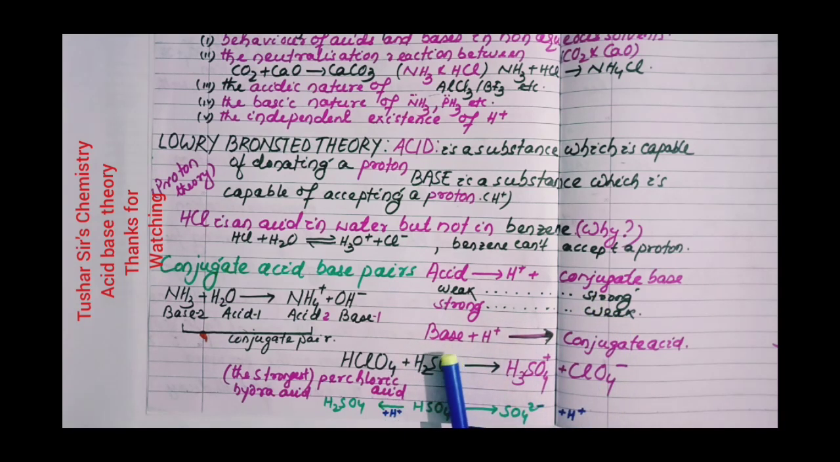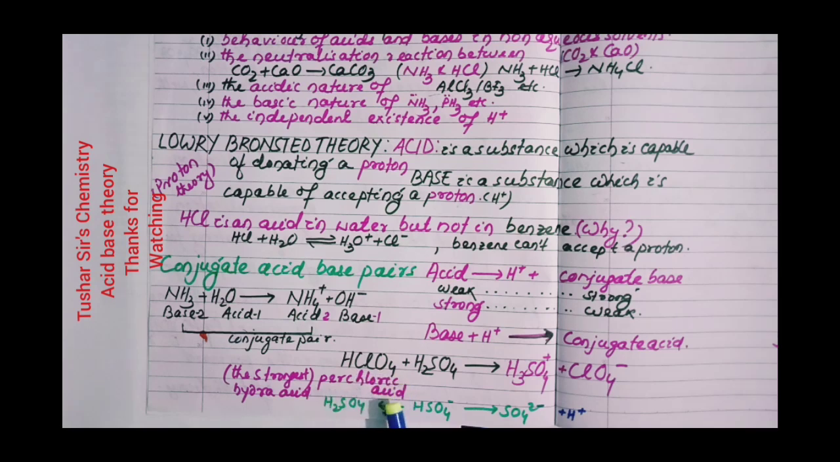Base is a substance which can accept a proton. When a proton is accepted by a base, the conjugate acid of the base is produced. If NH3 is the base, after accepting H+, it becomes NH4+.